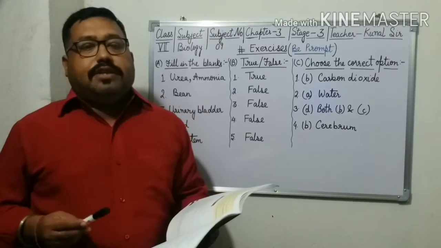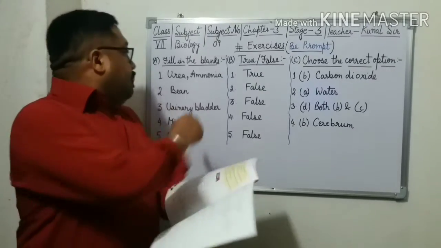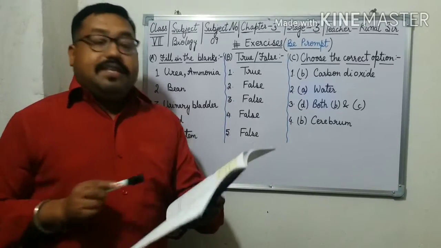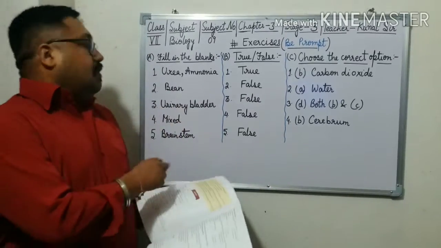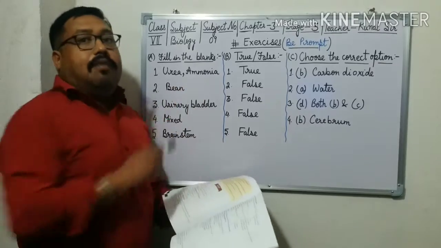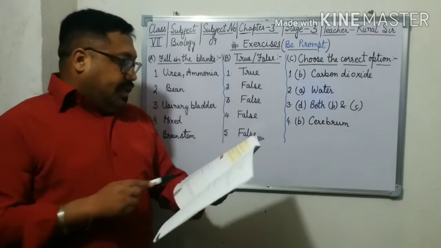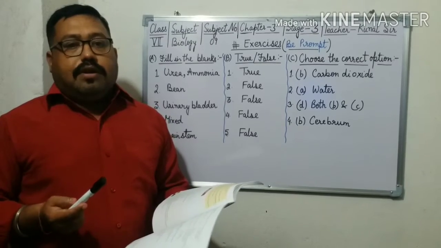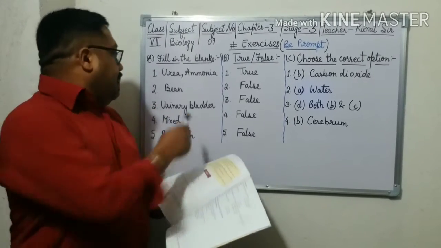In section B, let's start first with filling in the blanks. The first question: the nitrogenous wastes in urine are urea and ammonia. Second, kidneys are dash shaped. Bean shaped.